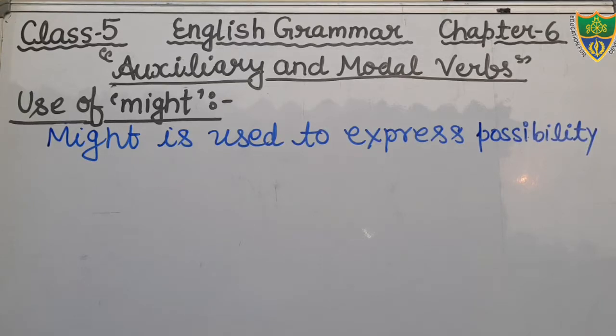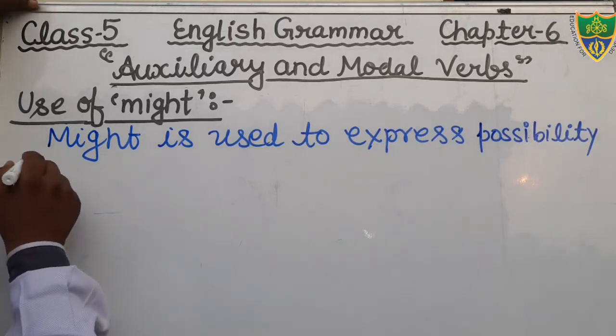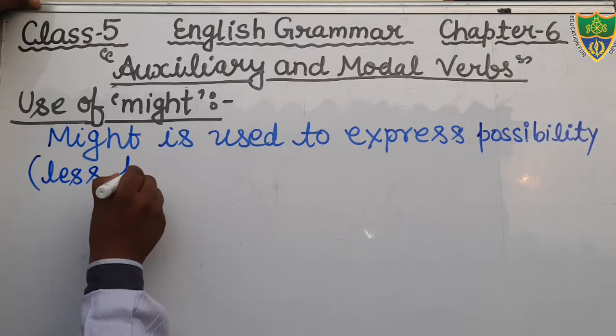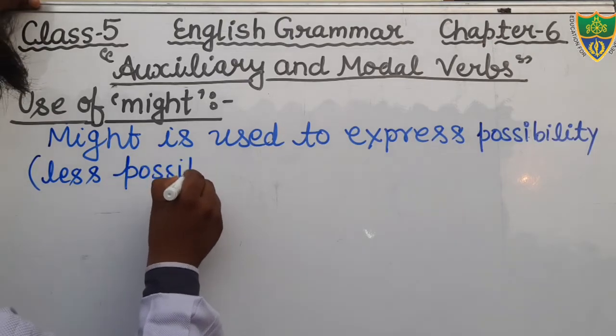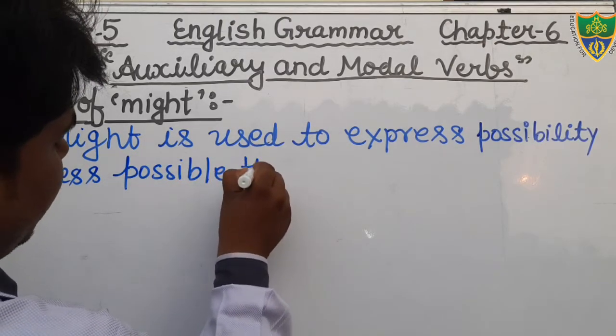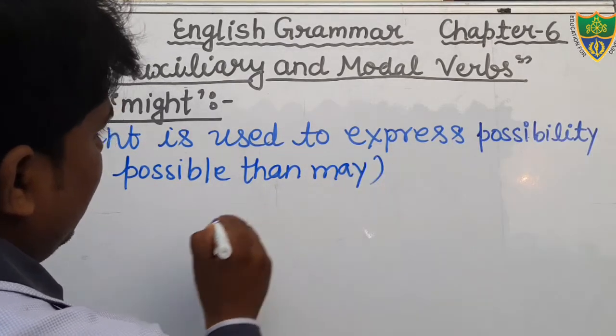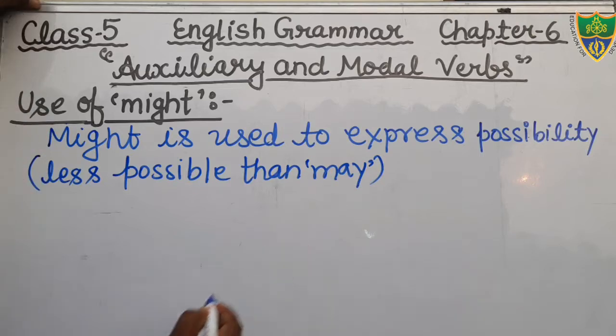Might is used to express possibility less possible than may. In the bracket you can write: less possible than may. Less possible than the word may.